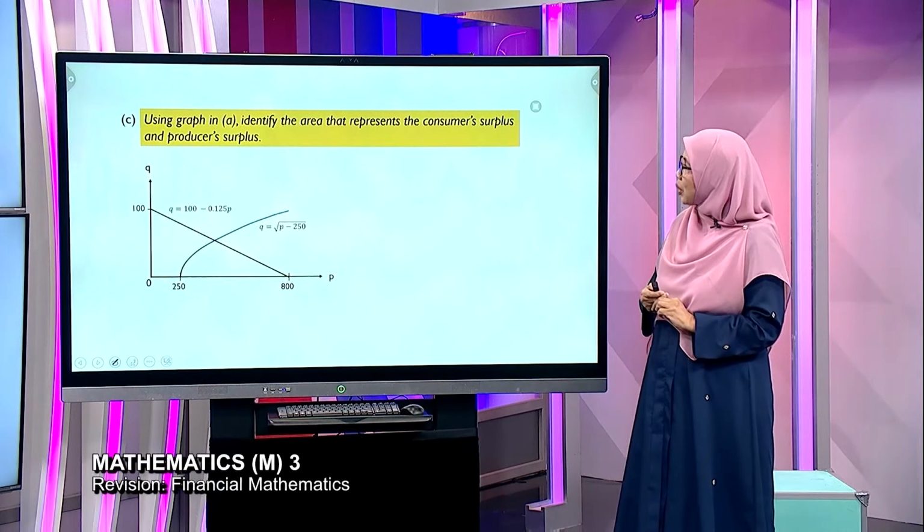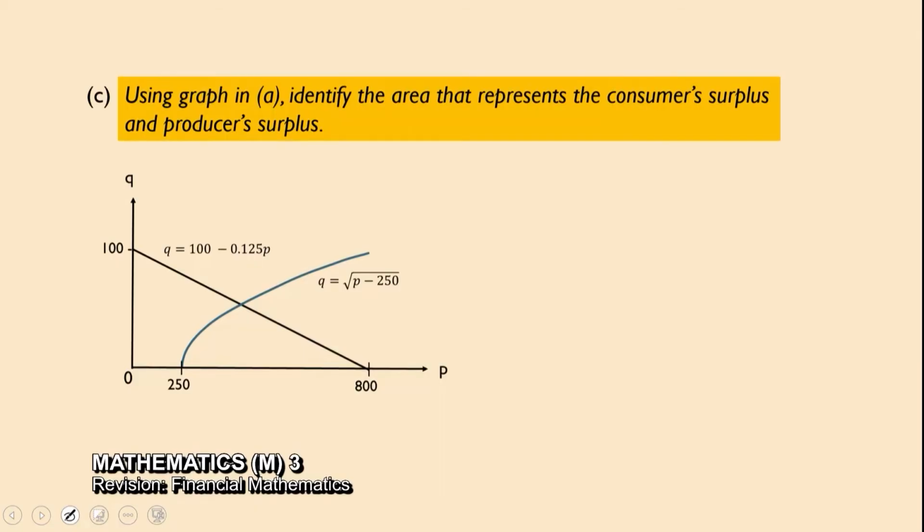Okay, to find the consumer surplus, producer surplus, you can use the graph that you have sketched in A. There's one thing nice about STPM, they guide you. Okay, the graph sketched can be used to identify where is the area of CS, consumer surplus, PS, producer surplus. So from the graph, CS is always the area that is above the equilibrium price.